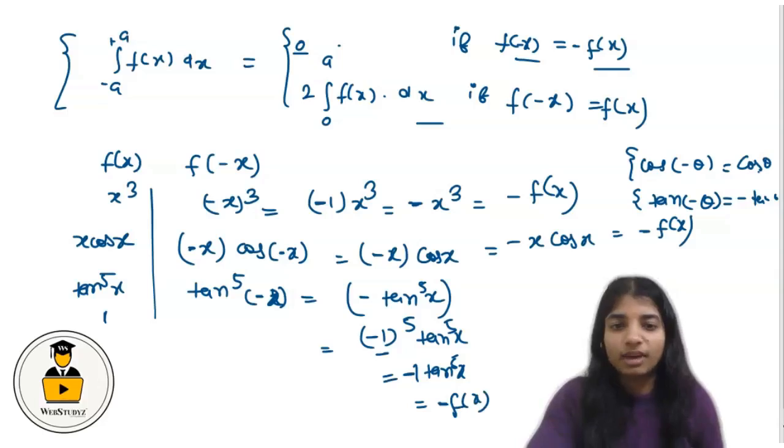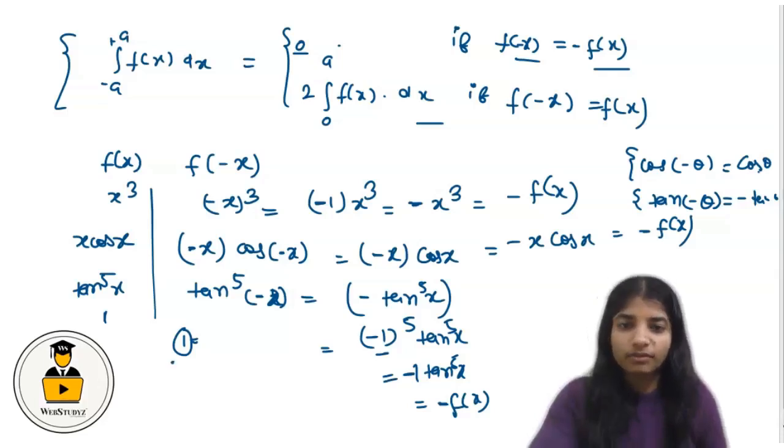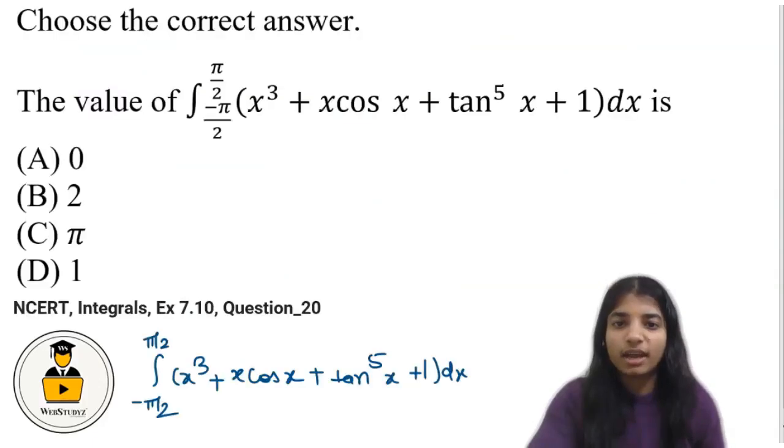Now 1 equals 1. There is no x, so it will not change. So 1 will remain 1, and this will remain f(x). Now we are going to split our function. Initially we have the limit from minus pi divided by 2 to pi divided by 2. We are going to split the integral.